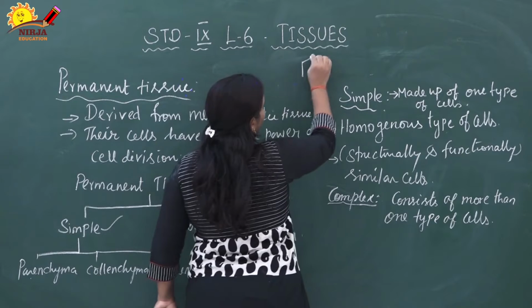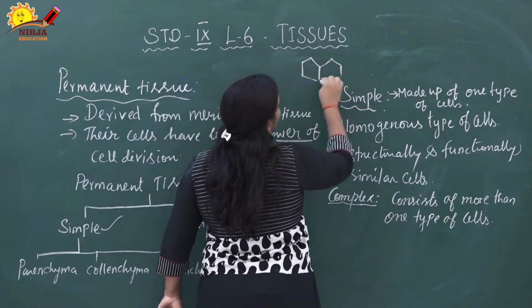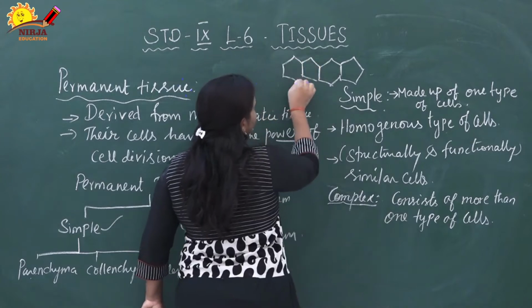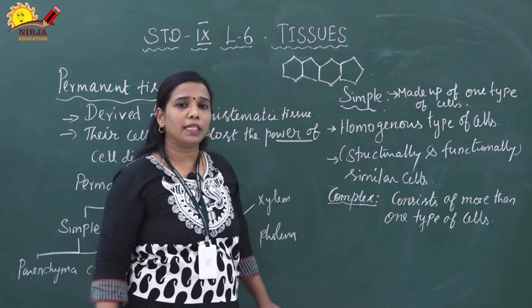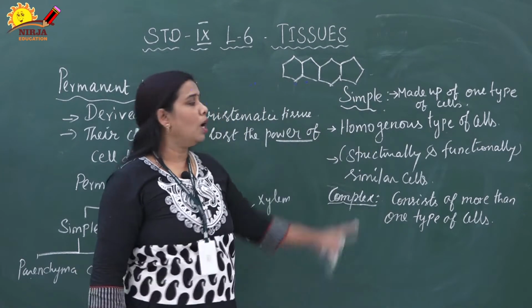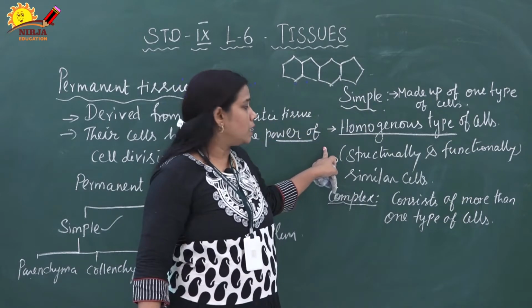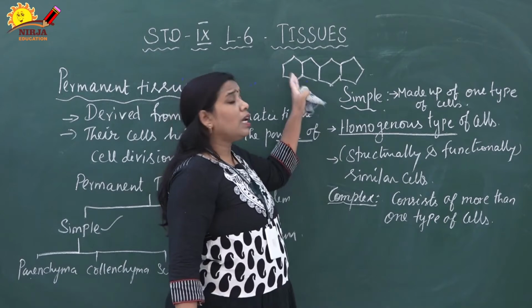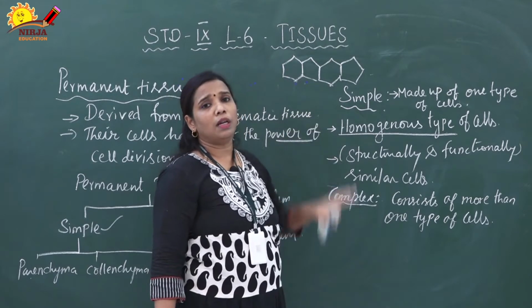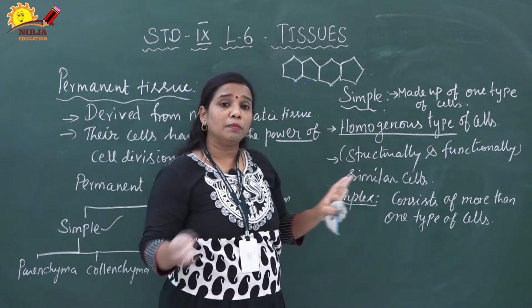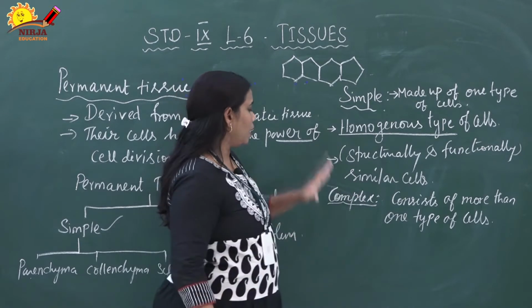Homogeneous means the entire tissue is made up of the same type of cells. Similar cells, or one type of cells, are present; that is called a simple permanent tissue. In scientific terms, we can say it is homogeneous types of cells. Structurally as well as functionally they are similar. The simple permanent tissues are similar not only structure wise, but function wise also.